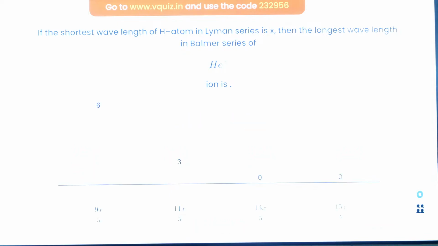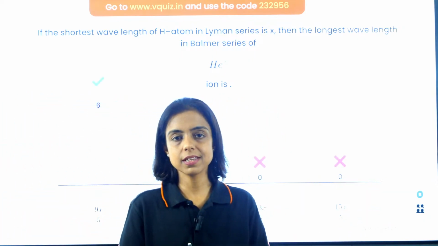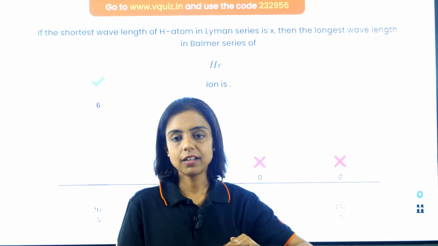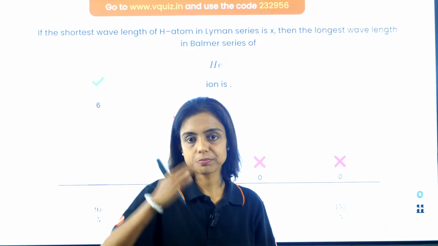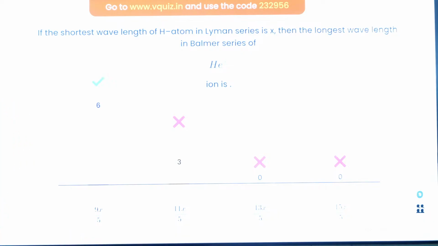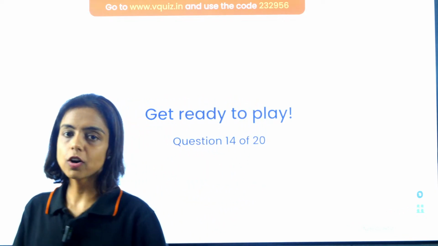Okay, time is up. The shortest wavelength of the Balmer series means the electron comes from the infinite shell to the second shell. And the longest will be when it goes from 3 to 2, the first line, right? So using the Rydberg formula, you can calculate, and most of you gave the right answer. Well done, guys. Next question, let's move on to the 14th question.